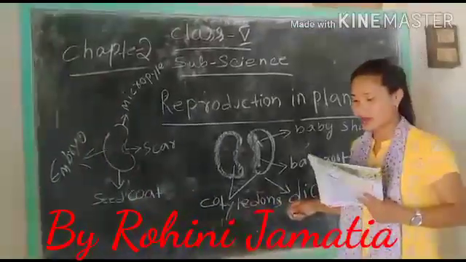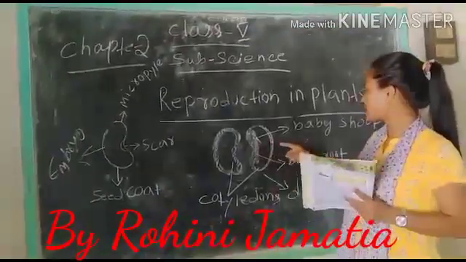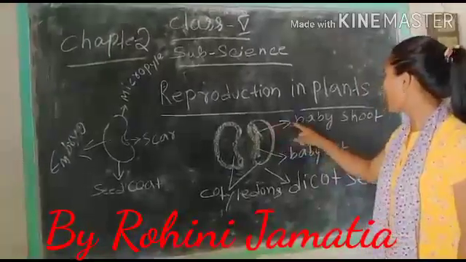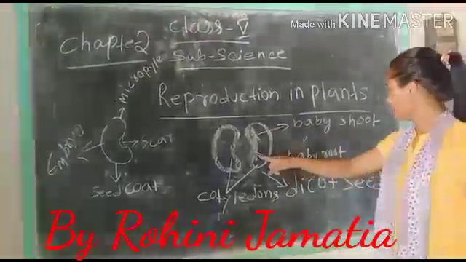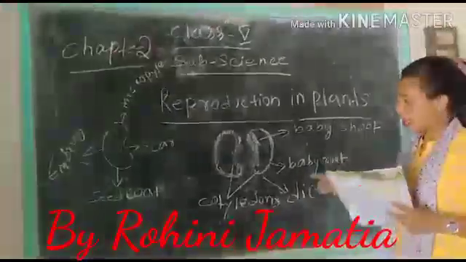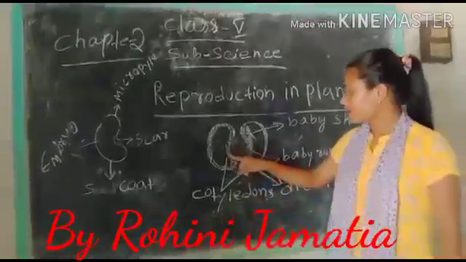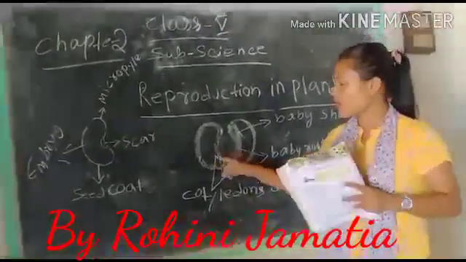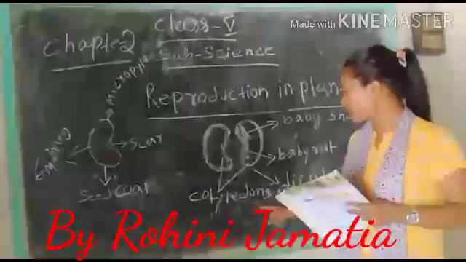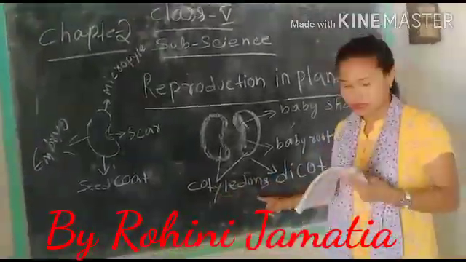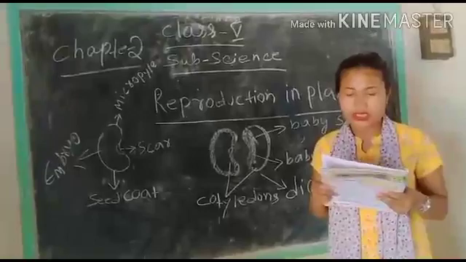Now we'll discuss the parts of a seed. Inside the seed there is a baby shoot and baby root. The two parts of a seed are called cotyledons, and we'll discuss now about germination.